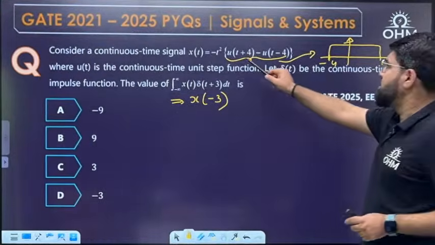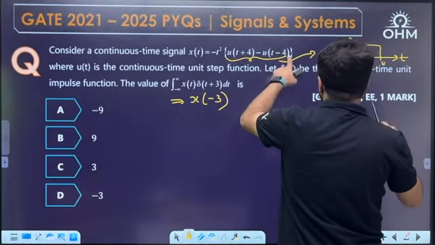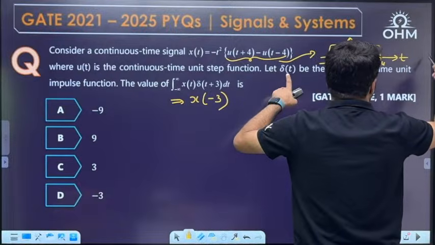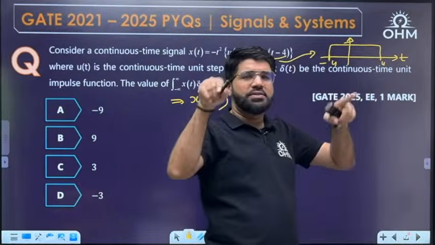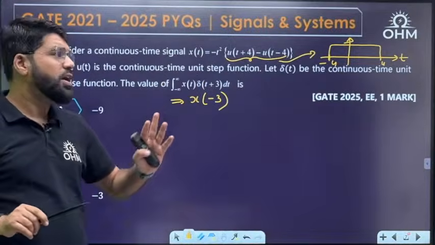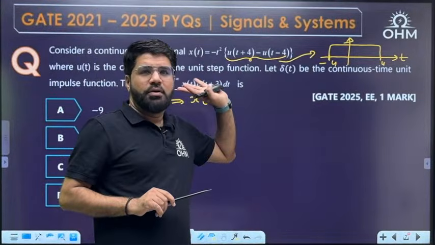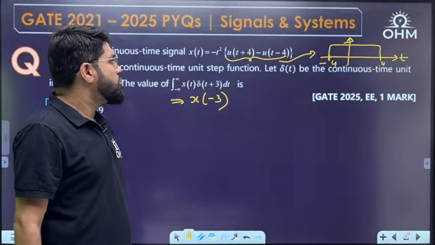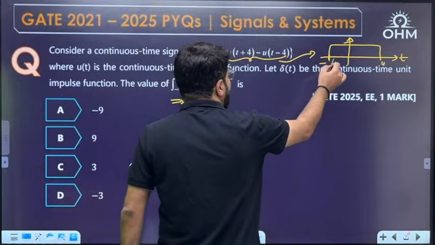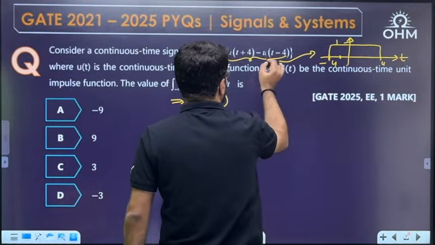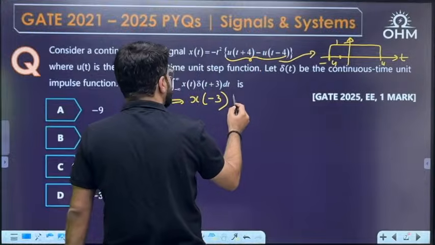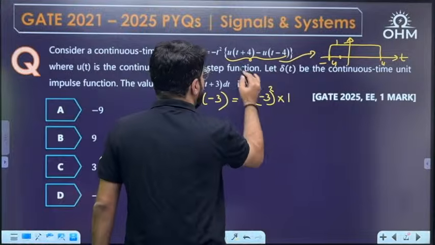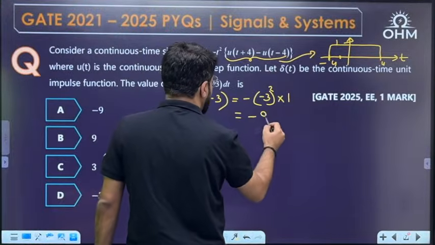Simple logic. From minus 4 only one unit step is starting. From t equal to 4 another is also starting, so both will subtract again: 1 minus 1 is 0. So the result is 0 again. The net is a rectangular pulse from the start of the first step to the beginning of the next step. In between you get the 1. So what is x(minus 3)? At t equal to minus 3, the value of the rectangular part is 1. So the answer is going to be minus t square, where t is minus 3, into this part which is anyway 1. So the answer is minus 9.